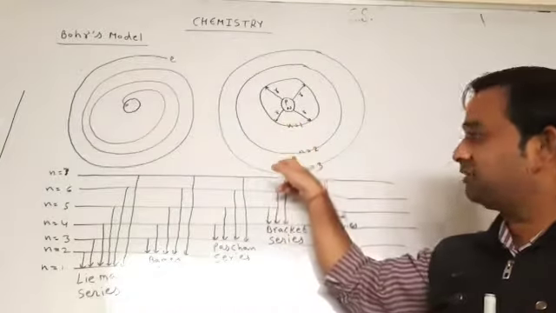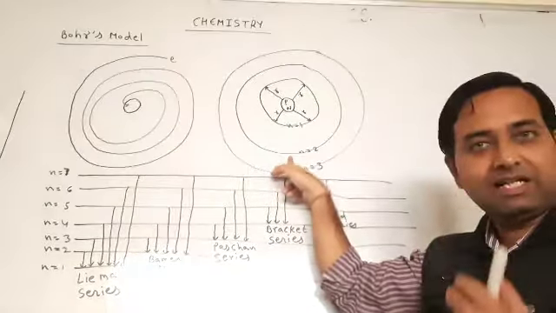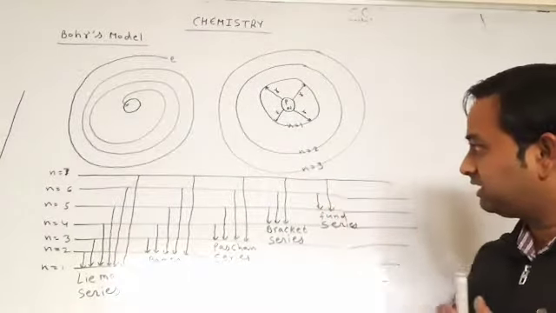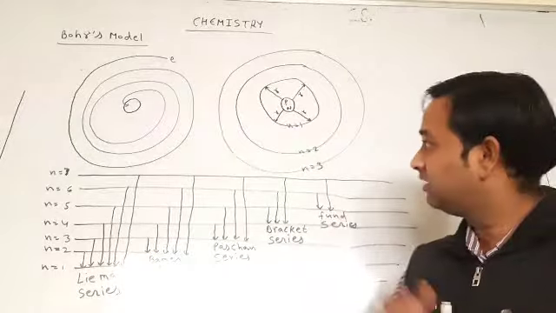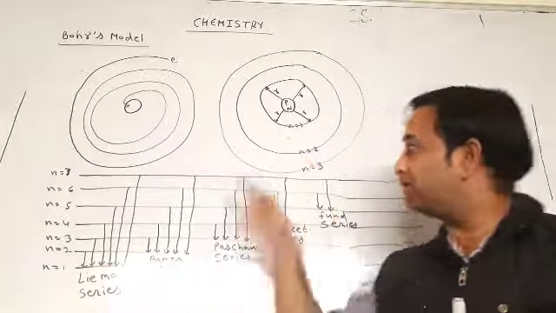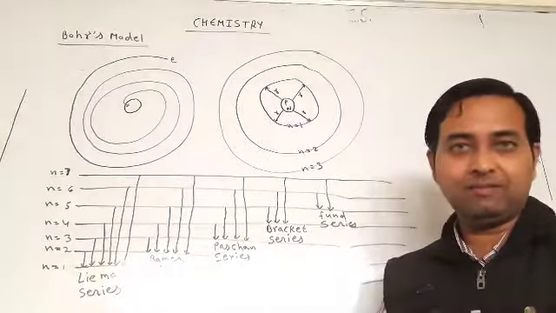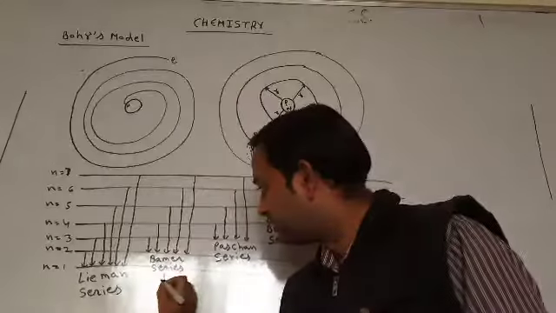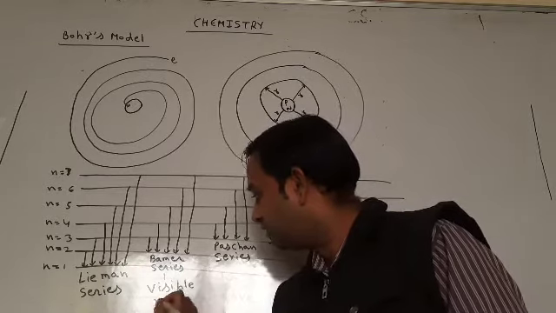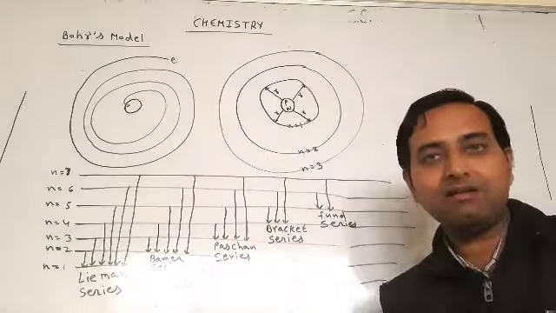If the electron is already present in the second orbit, then it gets energy and jumps to the third, fourth and fifth. After releasing the energy, it comes back to the second orbit. As it releases the energy and comes back to its second orbit, it generates the Balmer series. That is in the visible region.